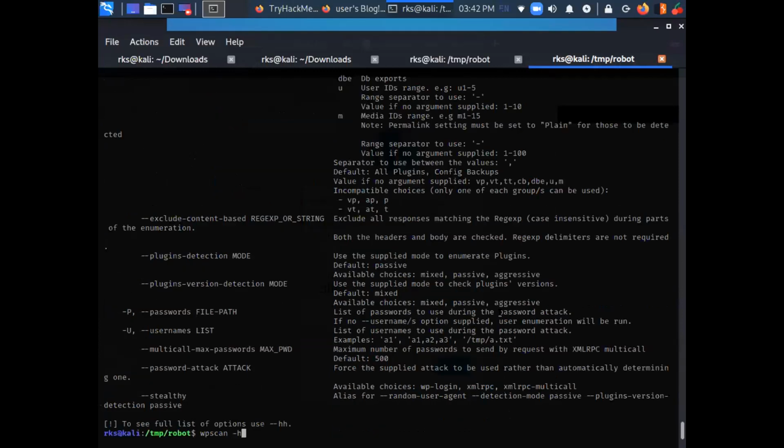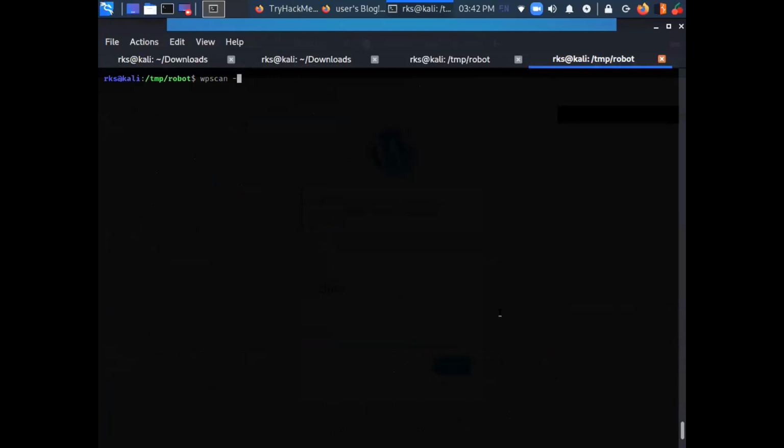Let's do it. Is this command clear? What I have done here is provided the target URL, the username, and the list of passwords to be brute forced in the password category.